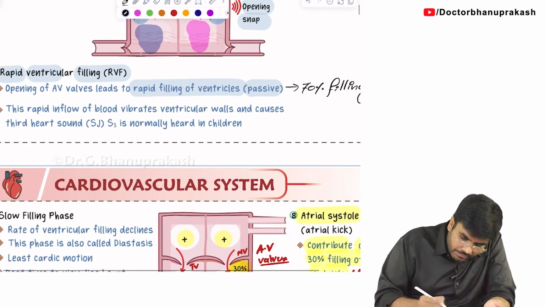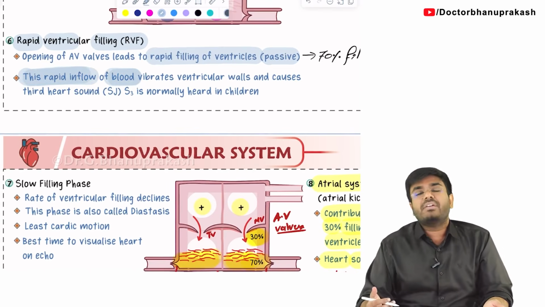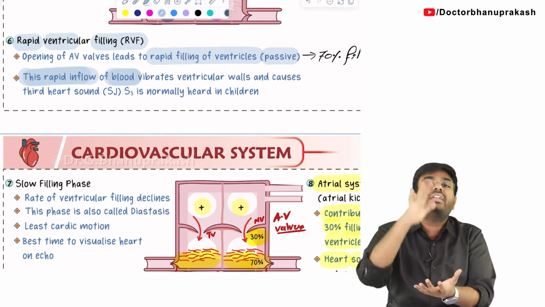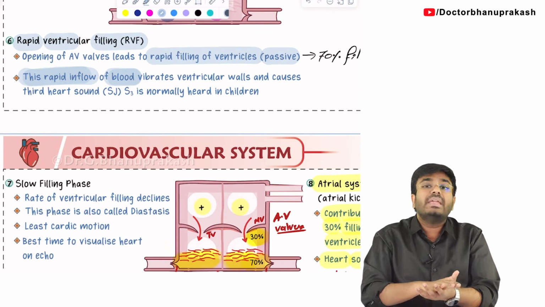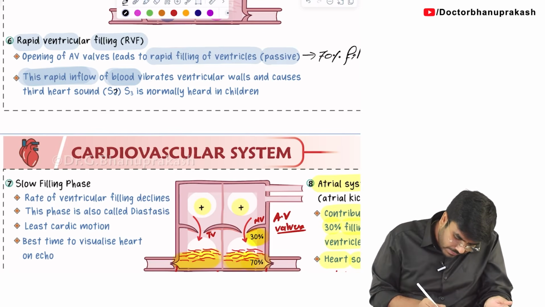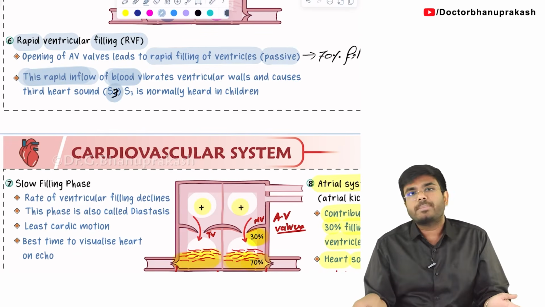Now look carefully. This rapid inflow of blood, when 70% of this blood comes and hits the ventricular walls, it creates the S3 heart sound. Which heart sound is it going to cause? S3 heart sound. So tell me, the S3 heart sound is due to 70% filling of the ventricles.